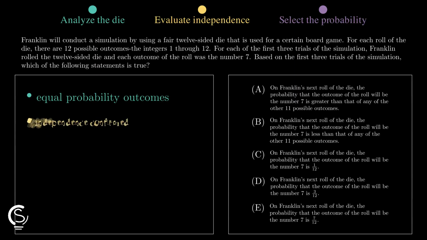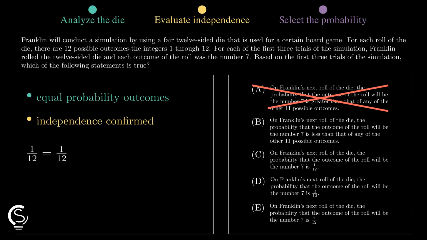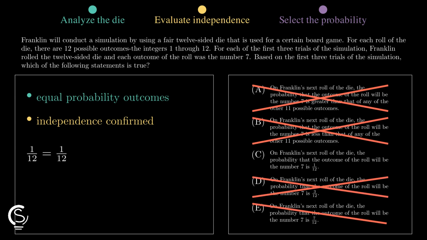Comparing our result to the choices, we see that the probability of rolling a 7 is exactly 1/12, which matches the definition of a fair die. You got this!